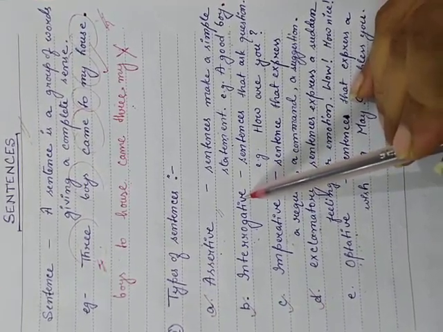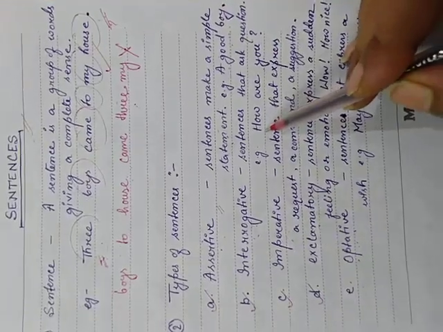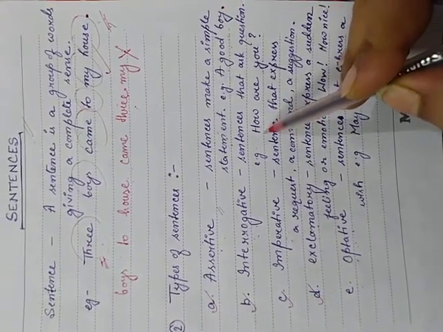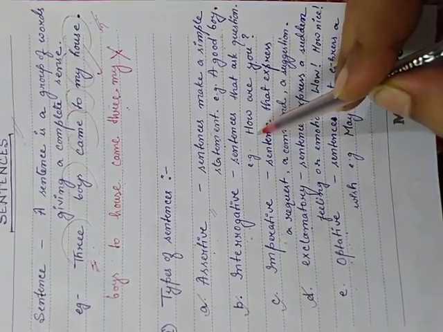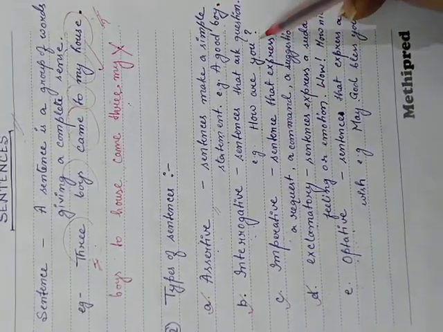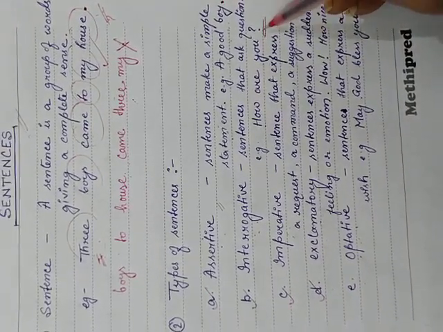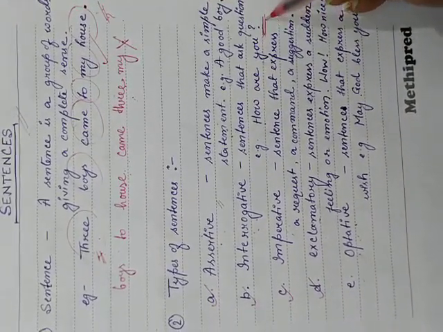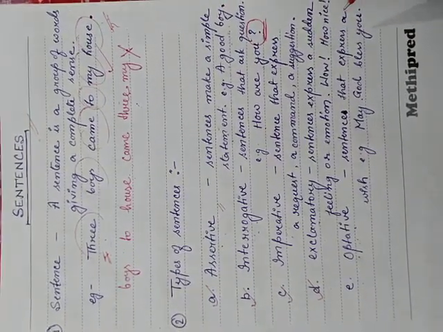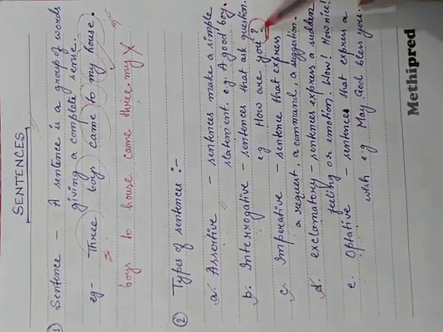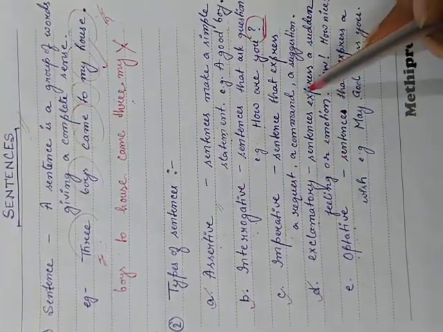Important point. In the interrogative sentence, you can see that the sentence begins with a capital letter. H is capital in the word how. It ends with a punctuation mark of question. This is called the interrogatory mark or question mark. So a punctuation mark has changed in the interrogative form of sentence.